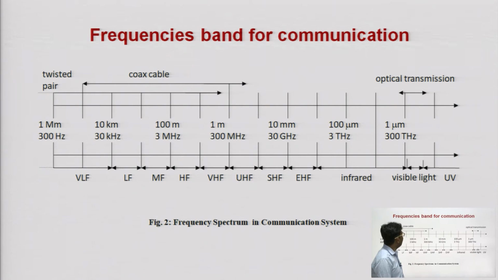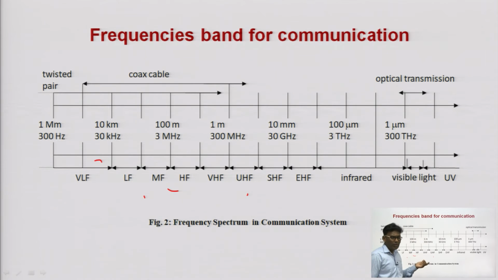So, this slide shows you the frequency bands for communication. You can see here the band starts from very low frequency VLF, then low frequency, medium frequency, high frequency, very high frequency, ultra high frequency, super high, extra high frequency, infrared and visible light. You can see the twisted pair cables and coaxial cables are used in this band from VLF till UHF. Amplitude modulation, which we will cover in later slides, basically lies somewhere around the mid frequency range.